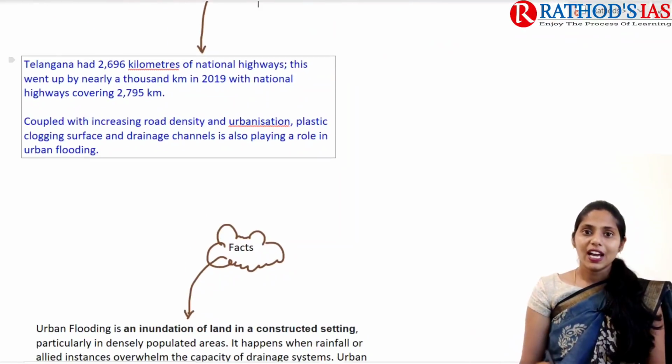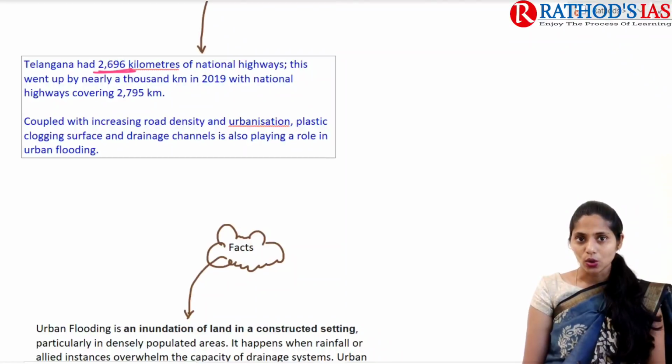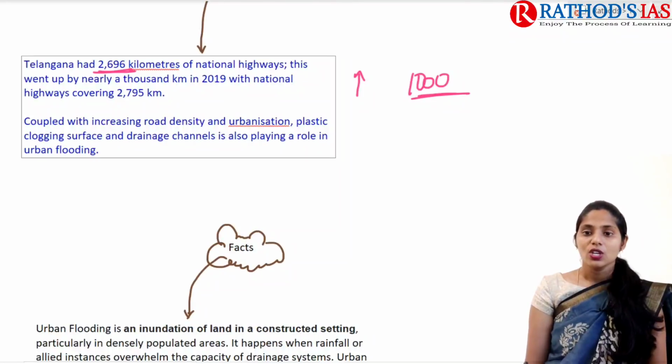The next important data here is that Telangana had 2,696 kilometers of national highway, and this went up by nearly 1,000 kilometers in 2019. This increase in roads is also leading to an increase in urban flood events.